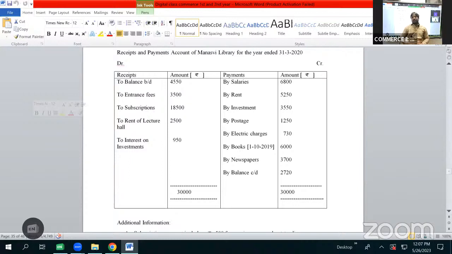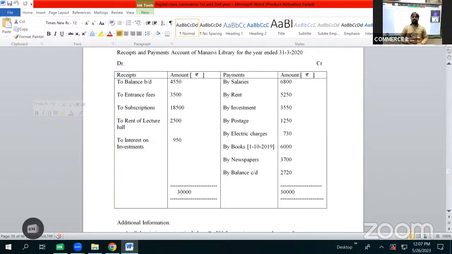These 3 points will be opposite while preparing income and expenditure. While preparing receipts and payments, we have opening balance and closing balance. But while preparing income and expenditure, we neither take opening balance nor write closing balance. Second, for receipts and payments we can write amounts belonging to any year, but for income and expenditure we write only current year items.